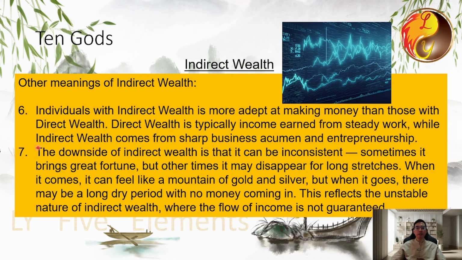What is the downside of indirect wealth? It is that it comes and goes. Sometimes it brings a huge fortune like mountains of gold and silver, but often it doesn't bring in money at all. Many business owners are constantly worried about cash flow issues. Their capital chain breaks, and after struggling, money eventually comes in. But then they might go years without seeing any profit again. So the concept of indirect wealth carries mixed implications. It doesn't always represent wealth. It symbolizes unstable income.